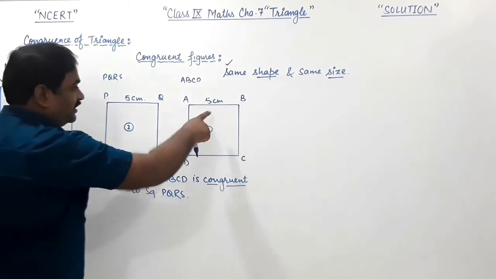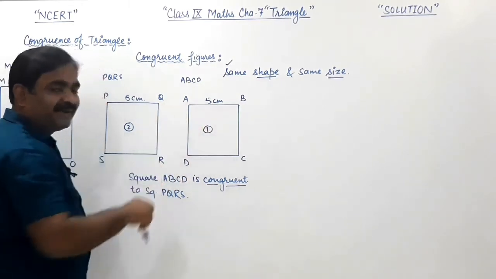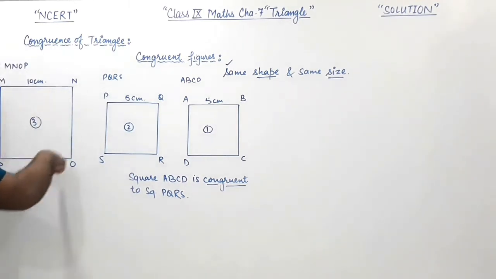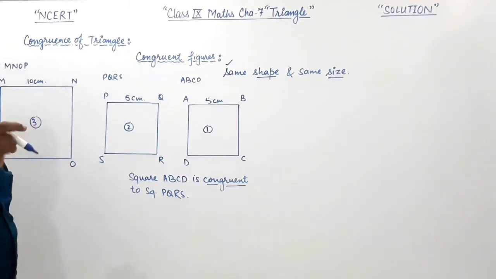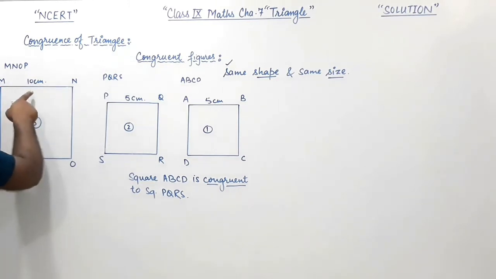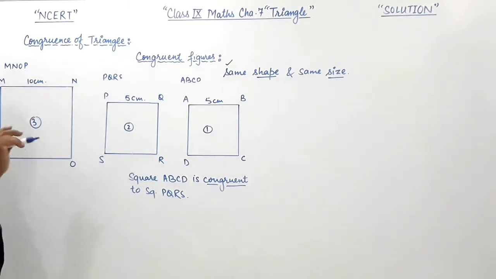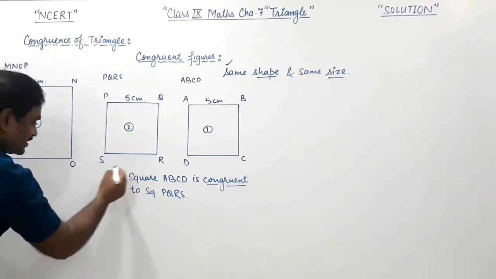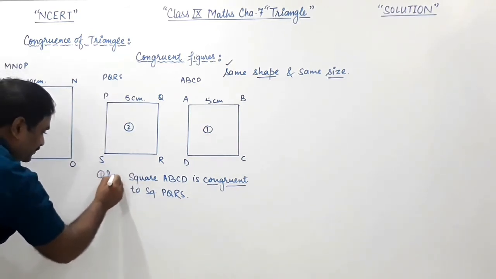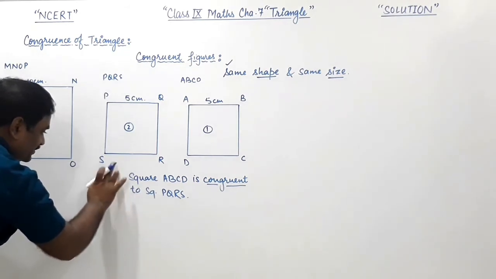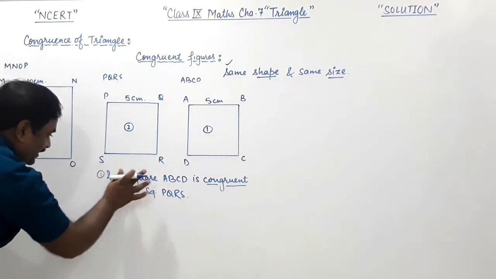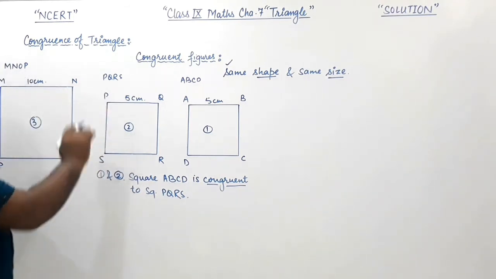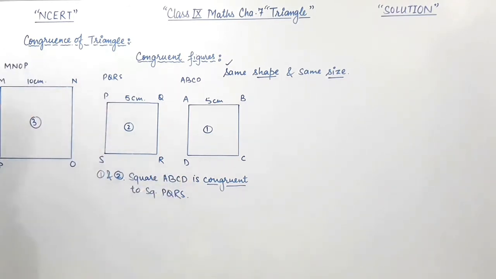This figure 1 is a square of side 5 centimeter, but this figure 3 is also a square, but their size is not same because the measure of this one side is 10 centimeter. Sizes are same when you are comparing figure 1 and 2. They are same shape and same size. So they are said to be congruent.